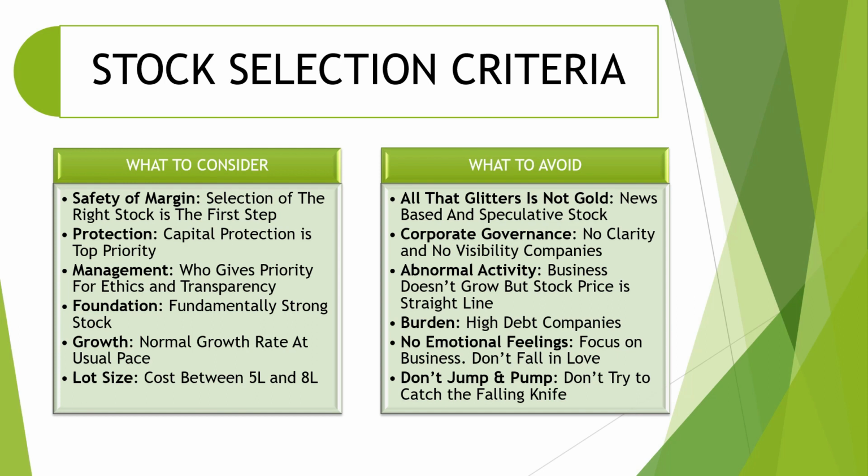If you choose a bigger lot size, the capital required may be very huge. But when you choose a cost between 5 lakh and 8 lakh, this is an ideal bracket. Somebody may go for 10 lakh or 12 lakh. It's up to risk appetite.